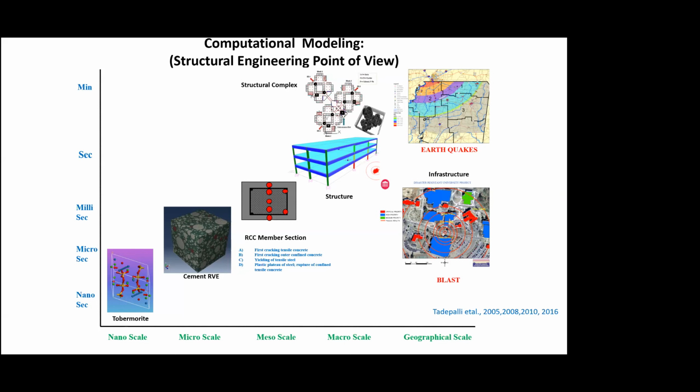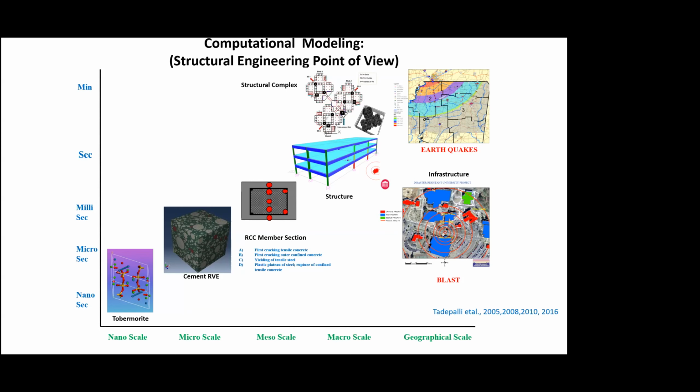Again, the phenomena which occur, all these chemical phenomena, reactions, they all occur at the micro level, between micro and nano time scales. And then we come to the RCC member section level, which we are all much familiar with. This is the mesoscale, centimeter scale.